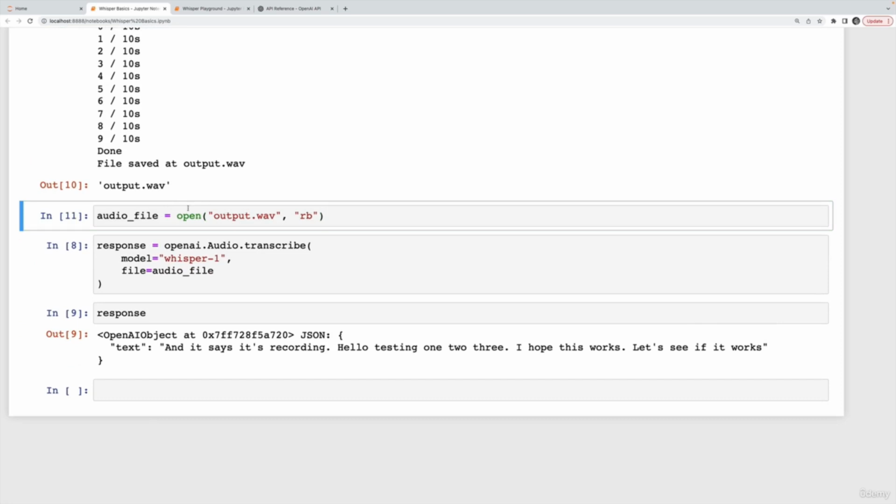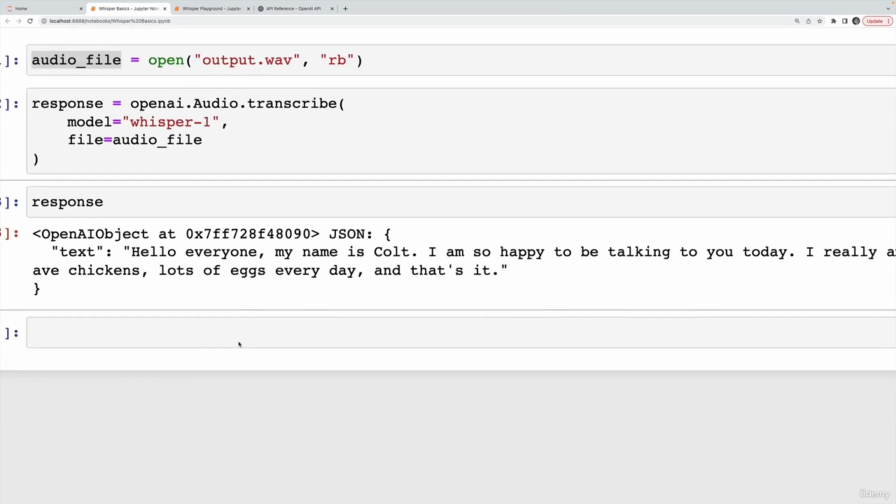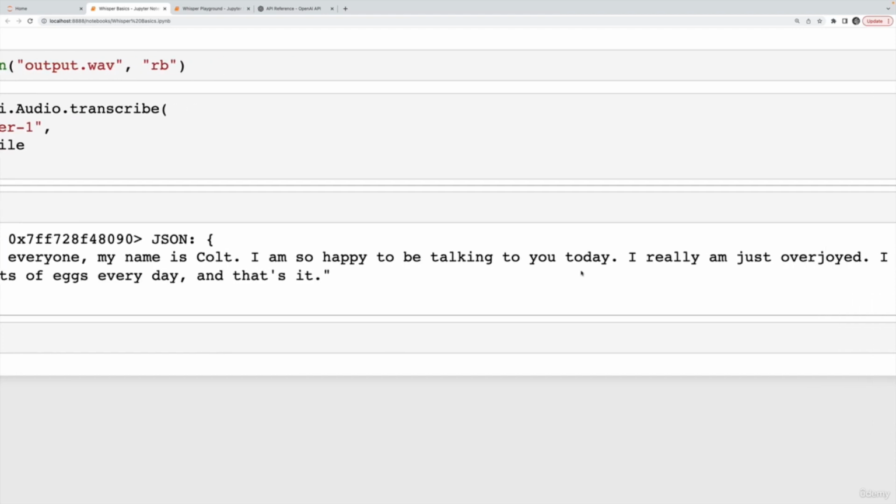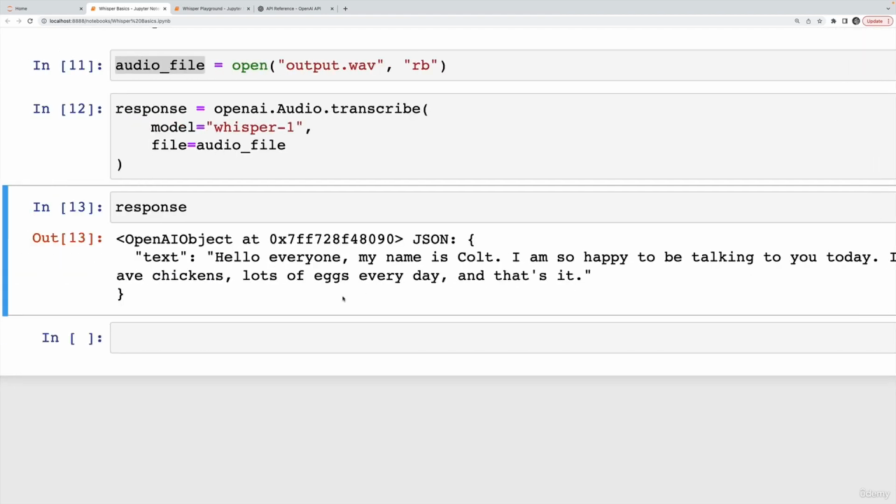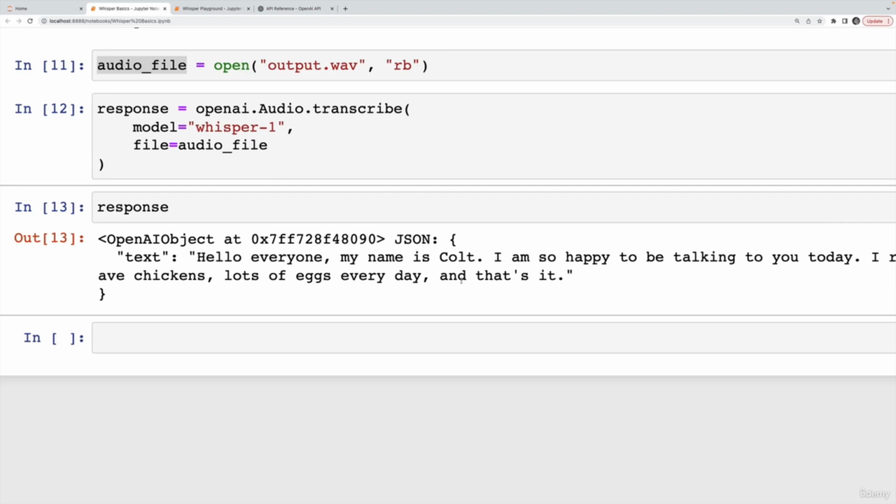So I'll just load that file again into my variable. I'll send it over to OpenAI using the audio.transcribe function, and look at our response. Hello, everyone. My name is Colt. I am so happy to be talking to you today. I really am just overjoyed. I have chickens, lots of eggs every day, and that's it.